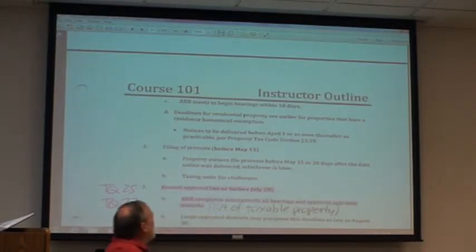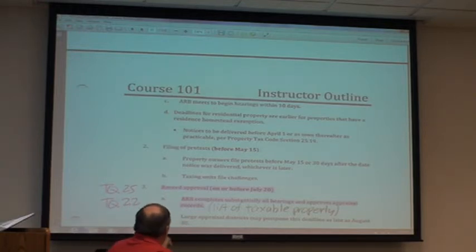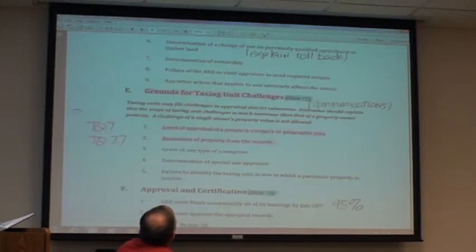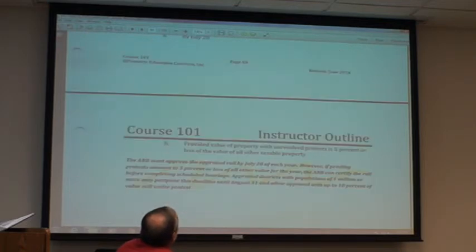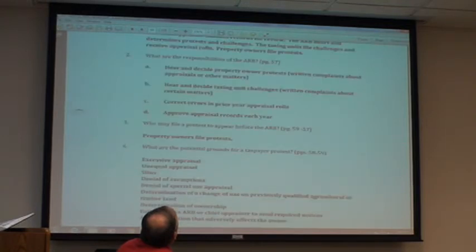Let's talk about these. We hand the records off to the ARB around May the 15th. Then the ARB approves those records when? By July 20th, it becomes the appraisal roll. Then who certifies the appraisal rolls? Chief appraiser does. By when? July 25th, okay? Taxing unit challenge, we talked about those earlier. Most of the stuff we covered, I just want to, in case there's a definition or something pops up on it, just might refresh your memory a little bit.